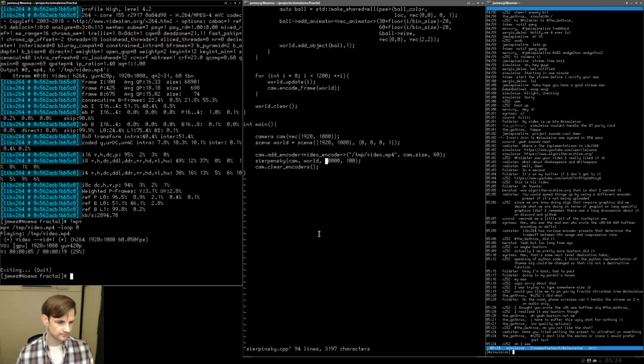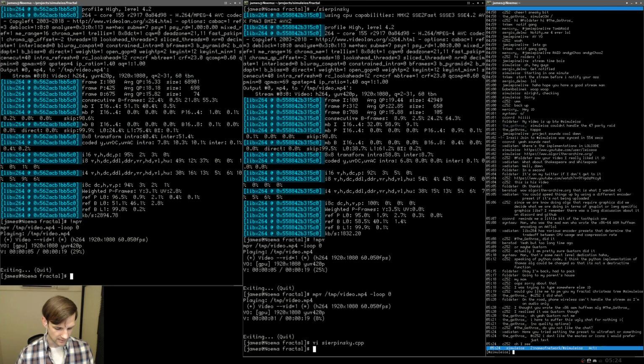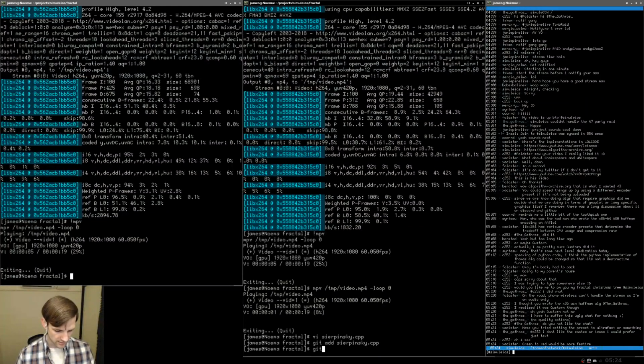All right, so let's move over. And let's go ahead and add sierpinski.cpp, and we're going to do git commit.